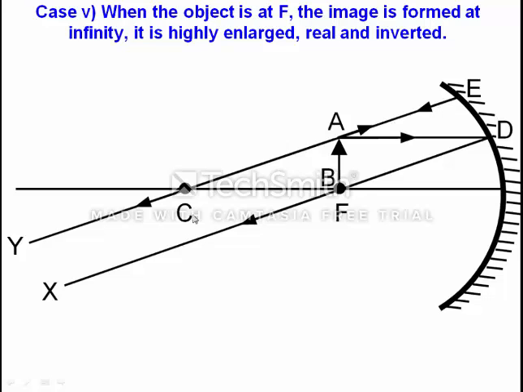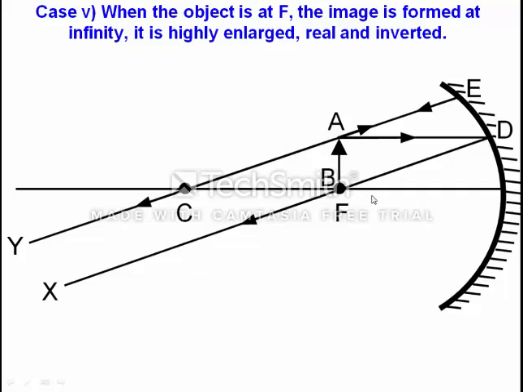So what will happen? We all know that the ray which passes through center of curvature, after reflection, reflects back in the same path. Since both the rays X and Y are reflected rays, they are parallel to each other and will never meet. So we say that they will meet with each other at infinity.